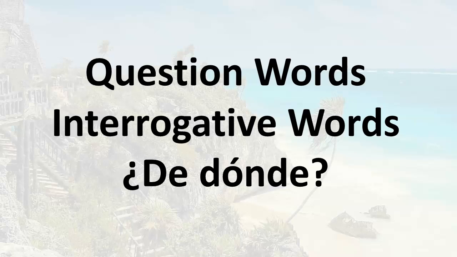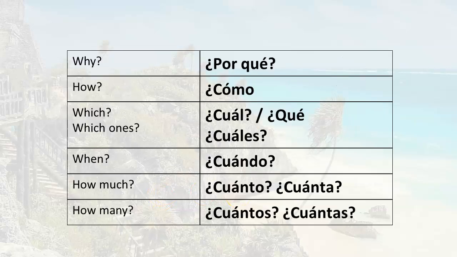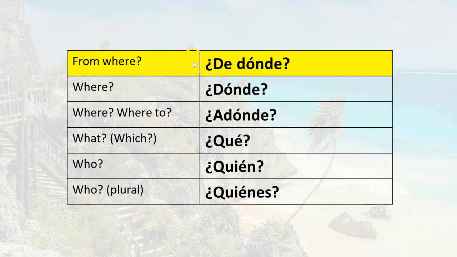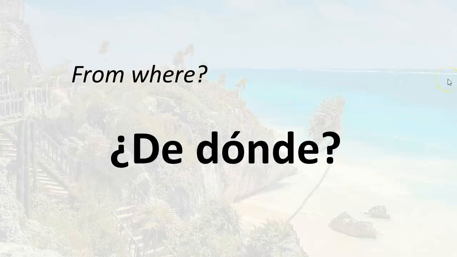We've been studying question words in our last few lessons. These are also referred to as interrogative words. In this lesson we are going to look at the interrogative ¿de dónde? These are some of the interrogatives that we've studied already in previous lessons. So in this lesson we are studying ¿de dónde? From where? ¿De dónde? From where?